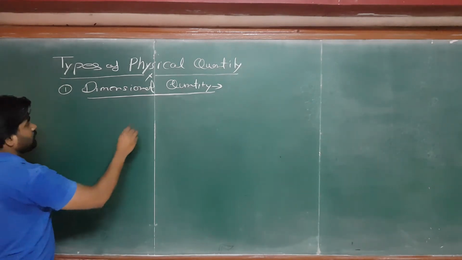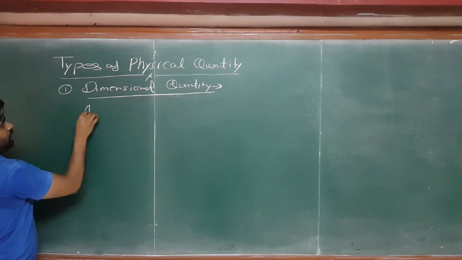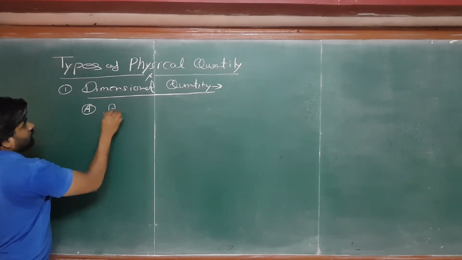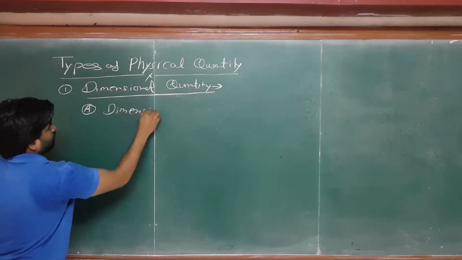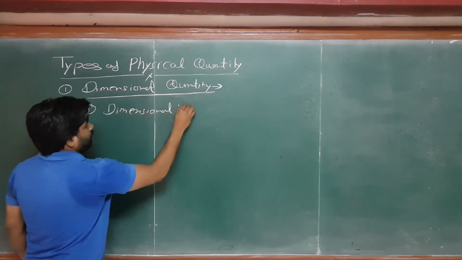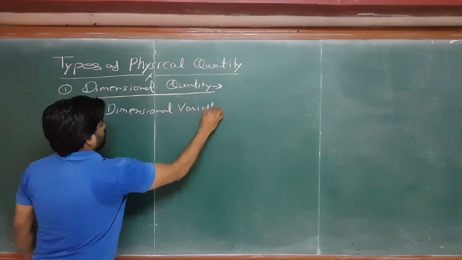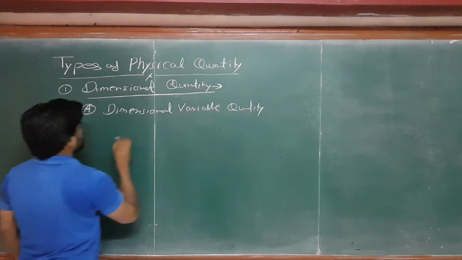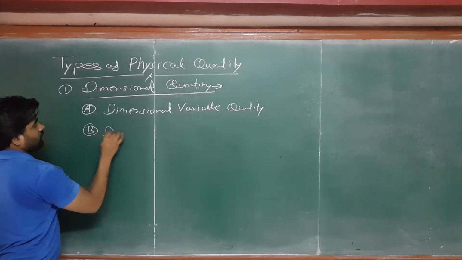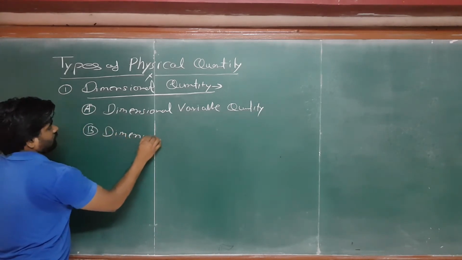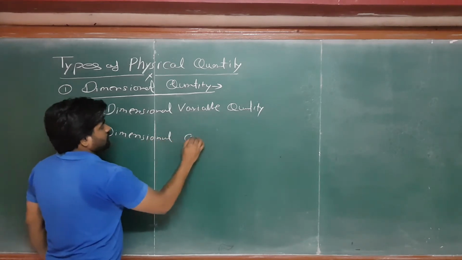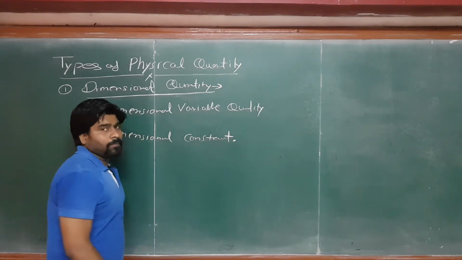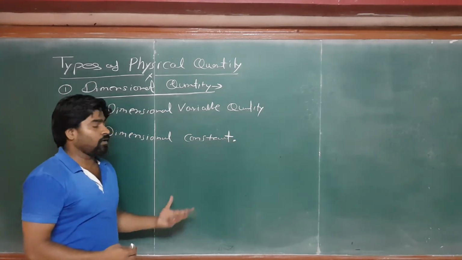So I can write here A, this comes under this dimensional quantity, dimensional variable quantity, right? And the other is B, dimensional constant quantity. Actually, we have to write it as the constant.